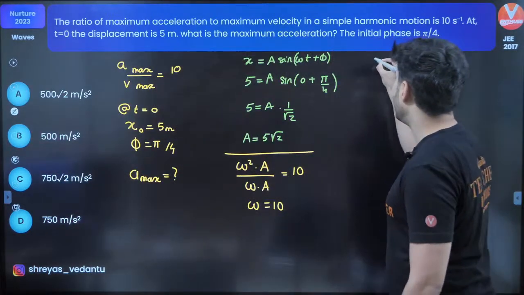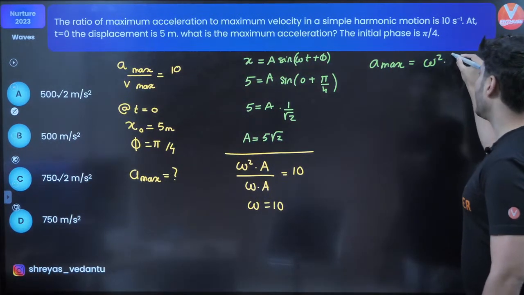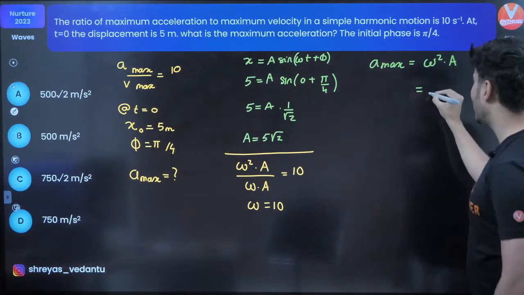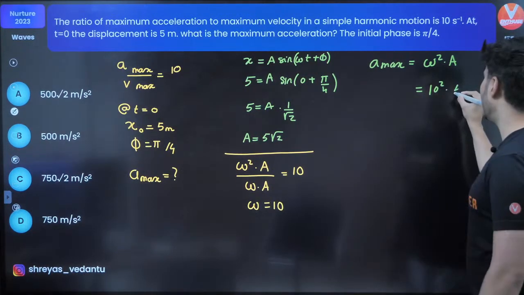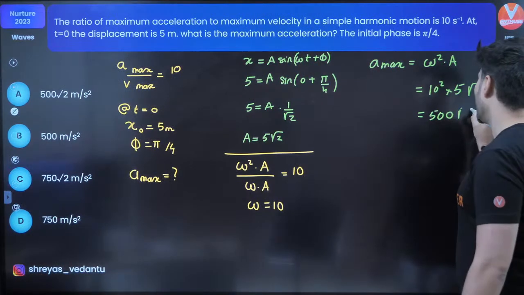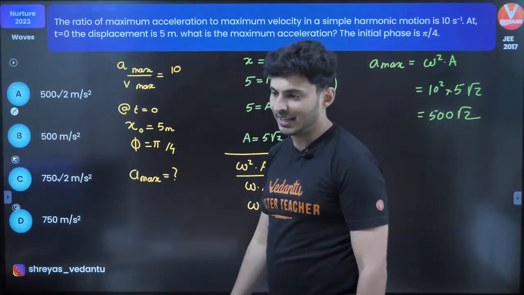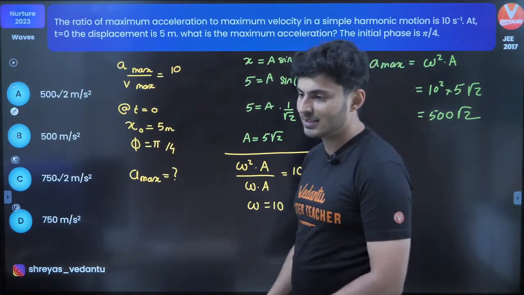You have to just find A max. A max is omega square into A, so omega square, that means 10 square, amplitude, that is 5 root 2, so that's it. It will become 500 root 2. Is it there? Option A, correct. Yes, I hope this is clear.